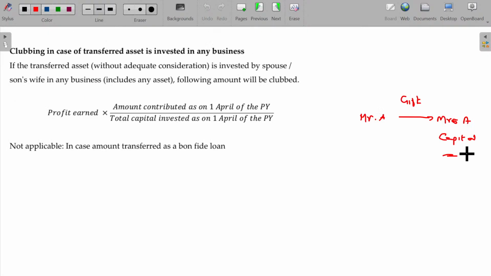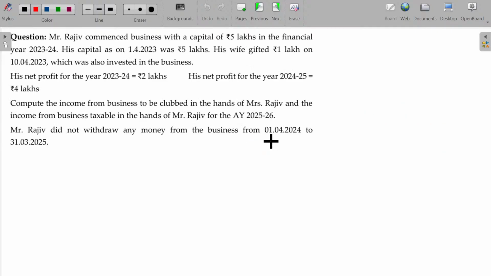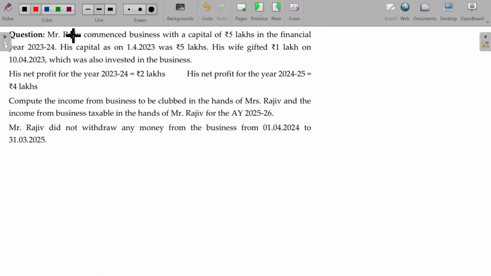Let's see. Forget about the formula. I will finish up this illustration so that you will be able to understand easily. Mr. Raju commenced the business with a capital of rupees 5 lakhs in the financial year 23-24. His capital on 1/4/2023, Raju's capital, five lakhs. His wife gifted 1 lakh on 10/4/23.